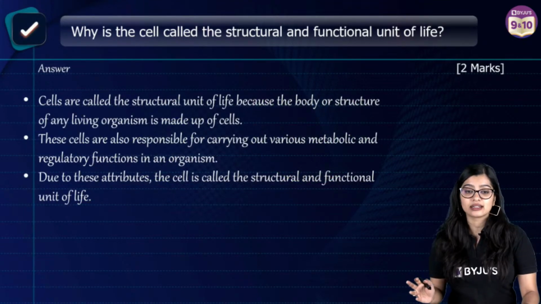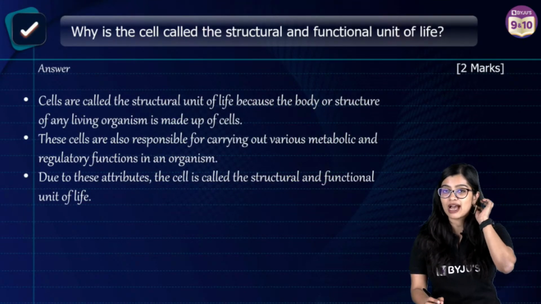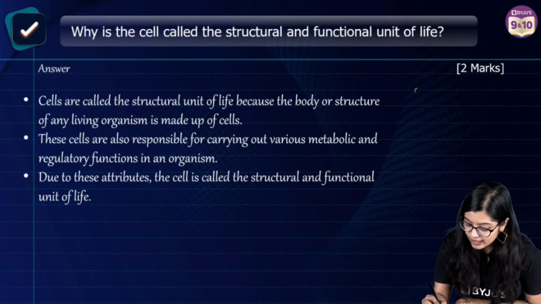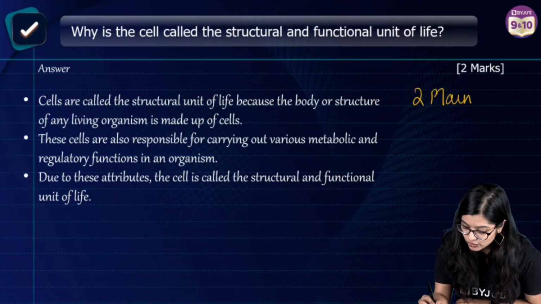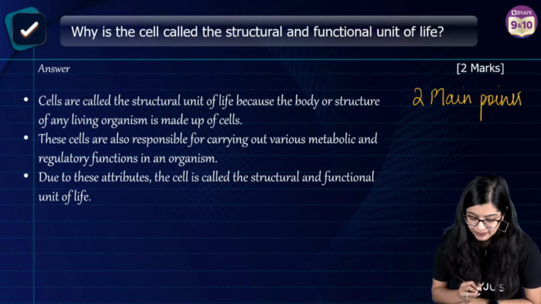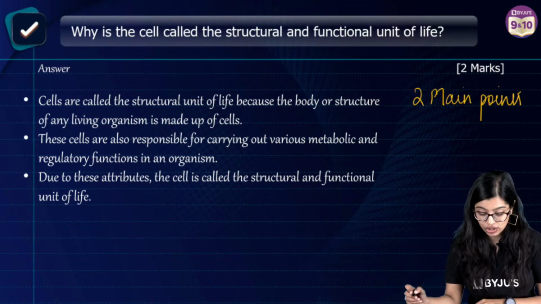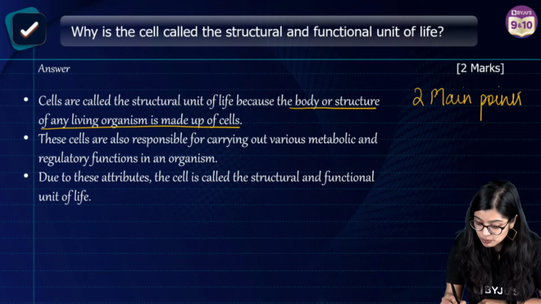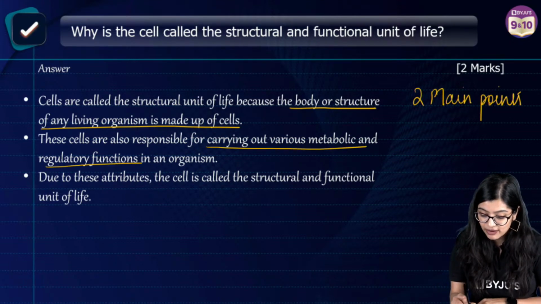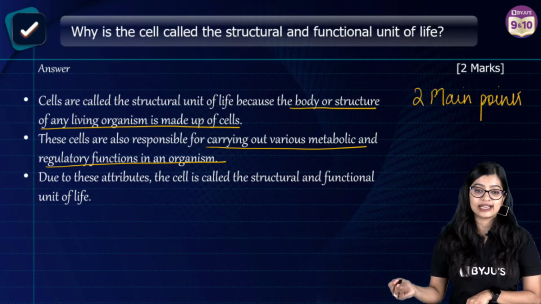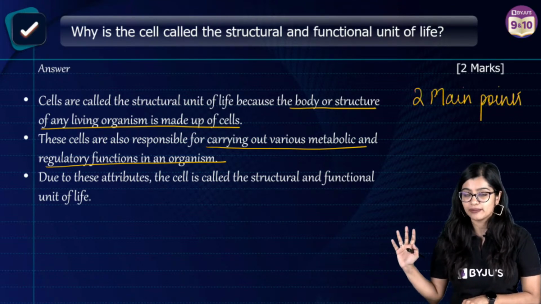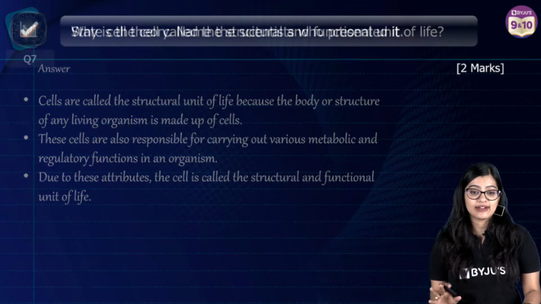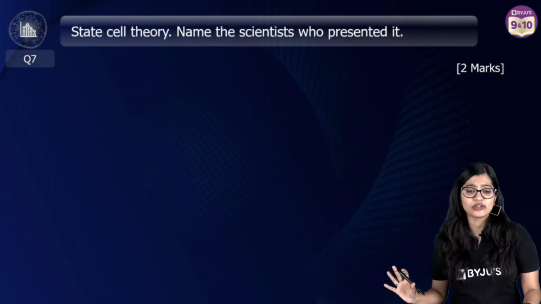When you're writing this answer, a common confusion is: ma'am, for 2 marks, should I write 3 points, 4 points, 5 points? You need to write 2 main points. In this case, cells are called the structural unit because the body or structure is made up of cells. They are also responsible for carrying out various chemical functions. Hence, they are called the structural and functional unit. You write these 2 points, you will get 2 marks. Very, very easy. Moving on to the next one.